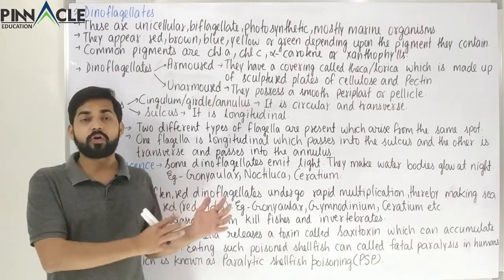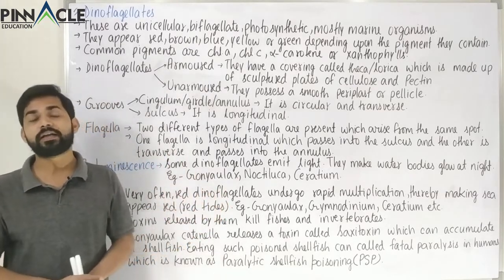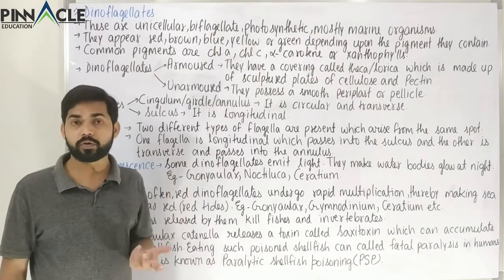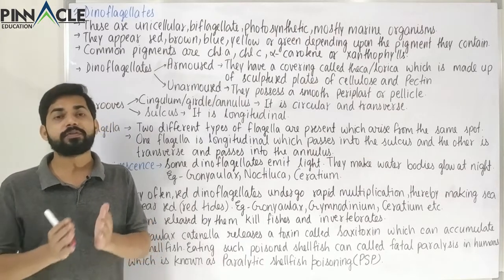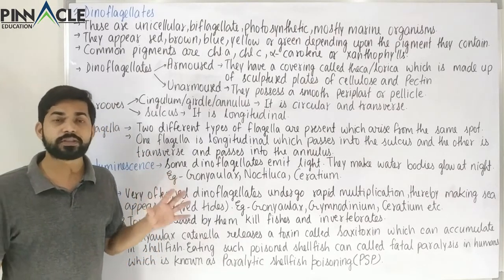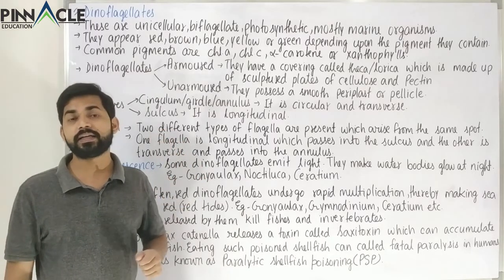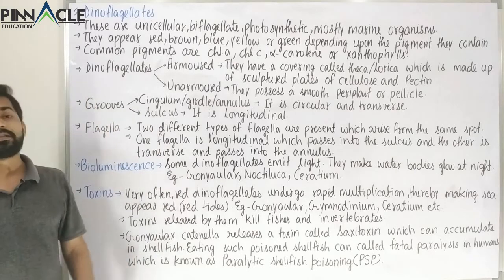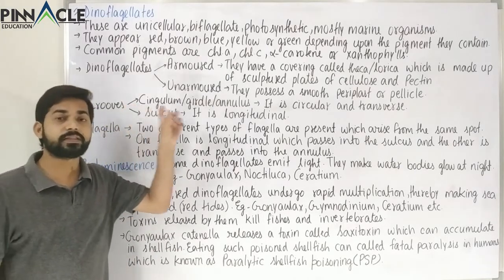So most of the organisms belonging to this category of dinoflagellates are photosynthetic or autotrophic. A few are exceptions which are a bit saprotrophic in nature, but apart from those things, all the members of this category are photosynthetic. So this is what is meant by this characteristic of this category.